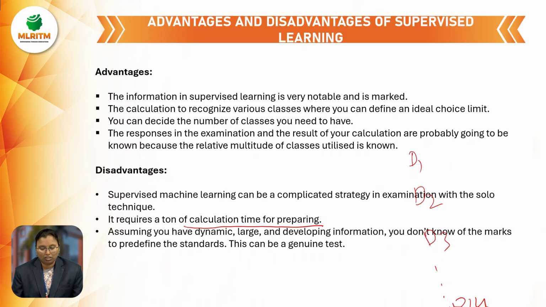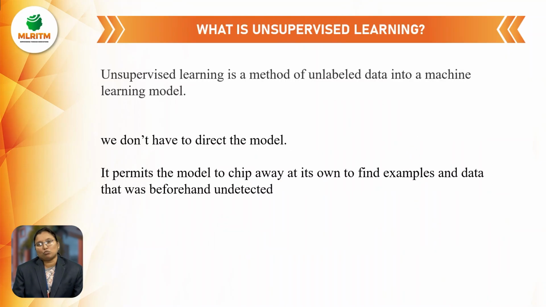This is a disadvantage. And what is unsupervised learning? Before that, supervised means labeled data, unsupervised means unlabeled data. Unsupervised learning is a method of feeding unlabeled data into a machine learning model. This is the main difference. Supervised means labeled data, unsupervised means unlabeled data.